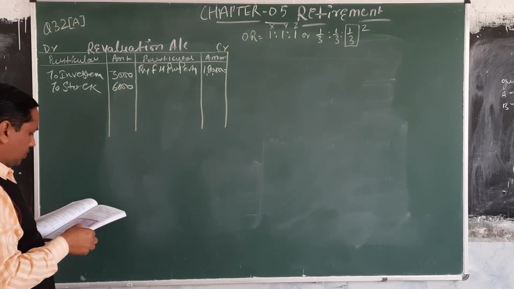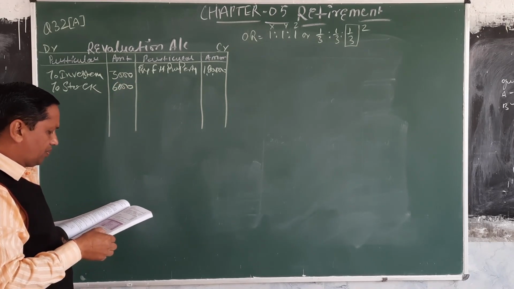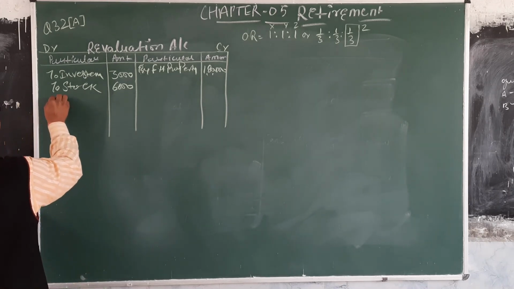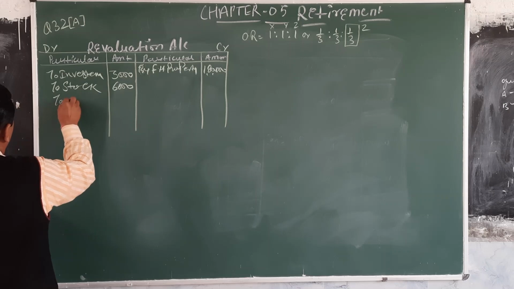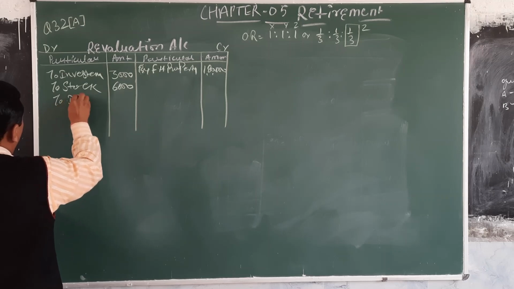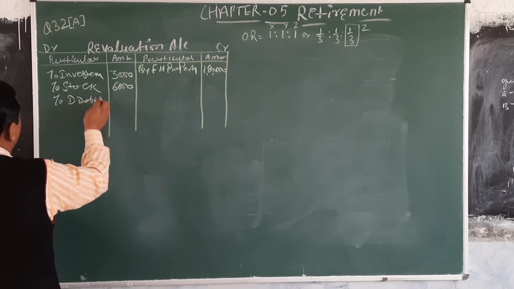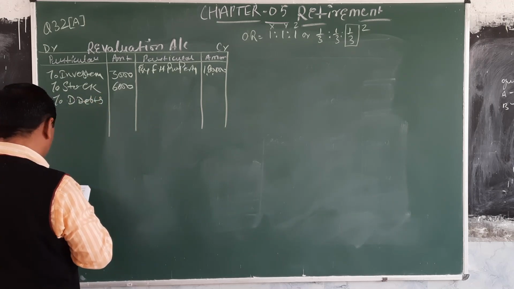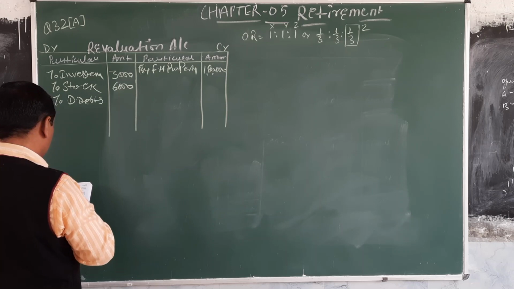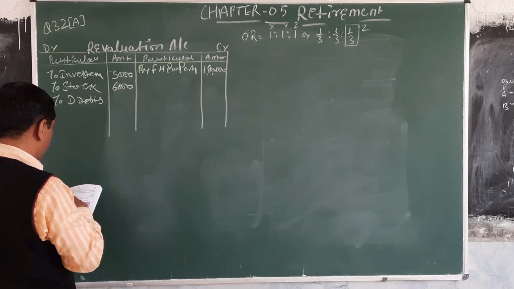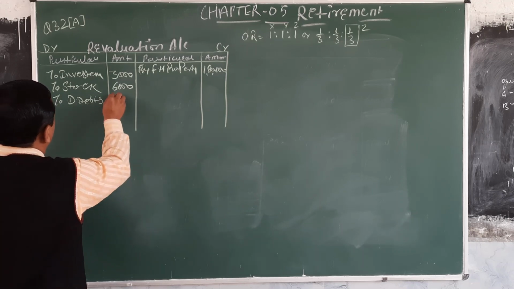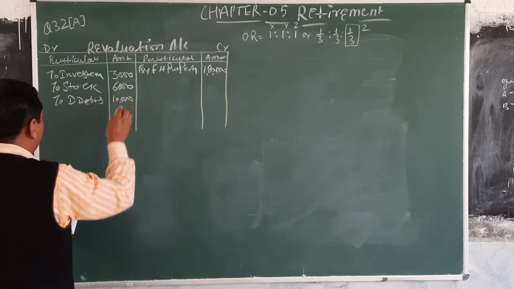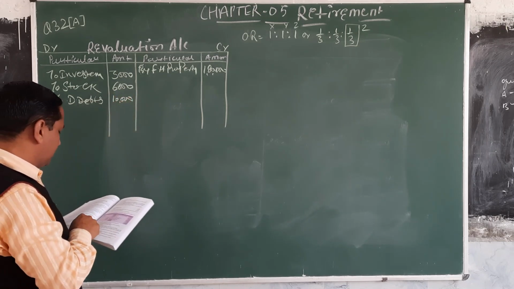The next point, the provision of 5% to be made for doubtful debts. So the value of asset is decreased. So to doubtful debts, the value of debt is decreased by 5%. So debt is 2 lakh. The value of 5% is 10,000. So 10,000 is decreased. When an asset is decreased, it is shown at the debit side.